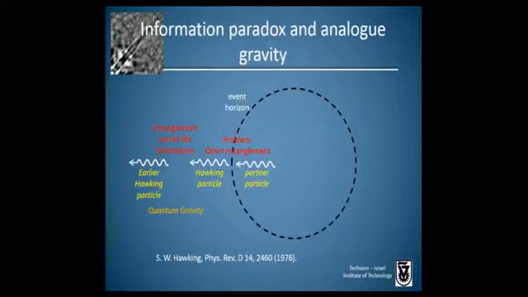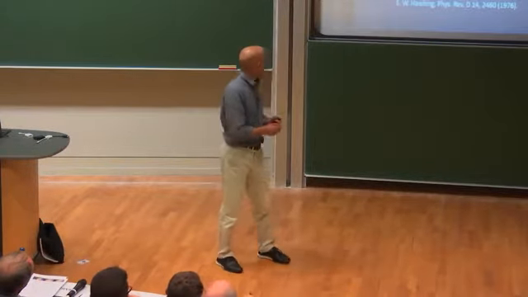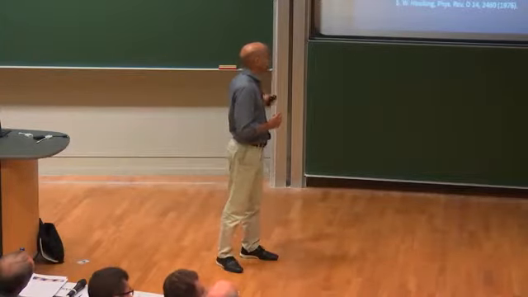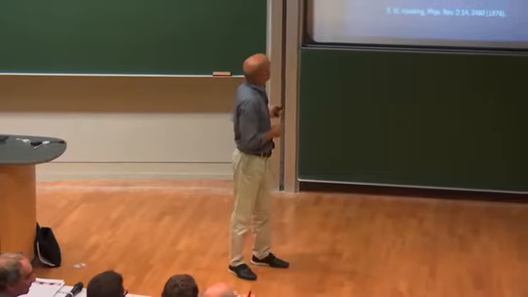So the fact that we see this entanglement shows that there really is a problem of information loss, which makes difficulty for this solution to the problem of information loss.